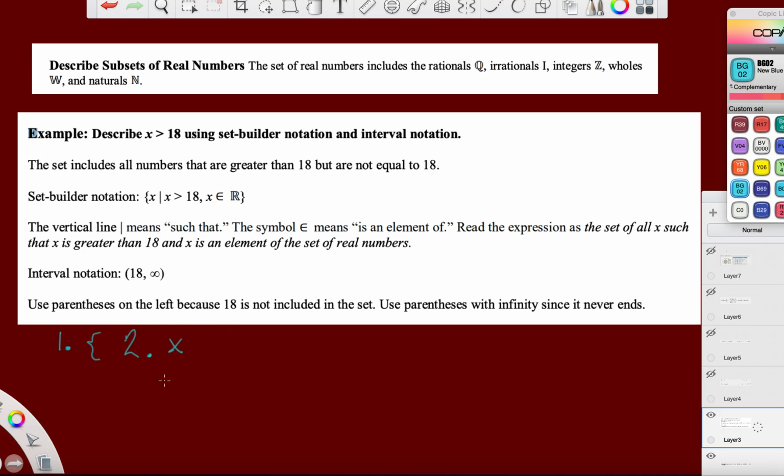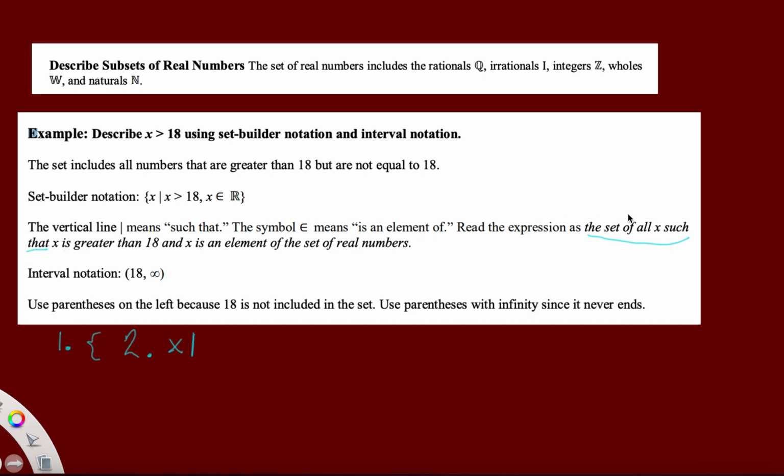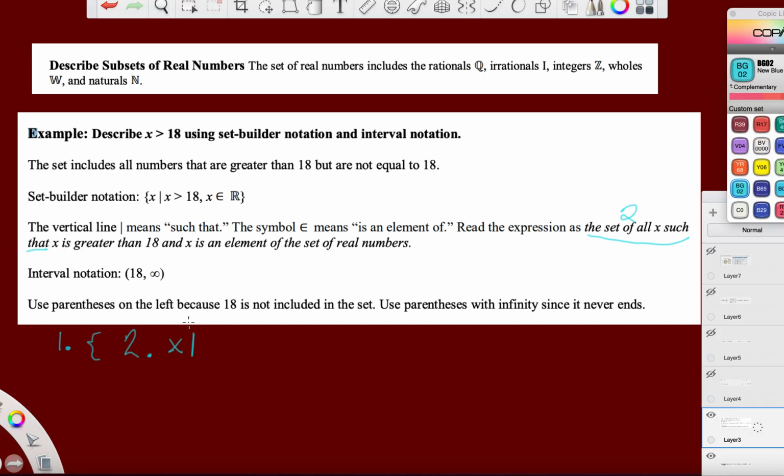And what it means is the set of x's. Read the set of all x, and then that vertical line, such that. The set of all x, such that. That's number 2. Cool? Okay, so such that.